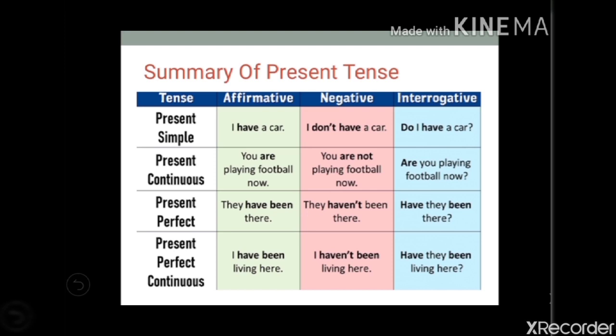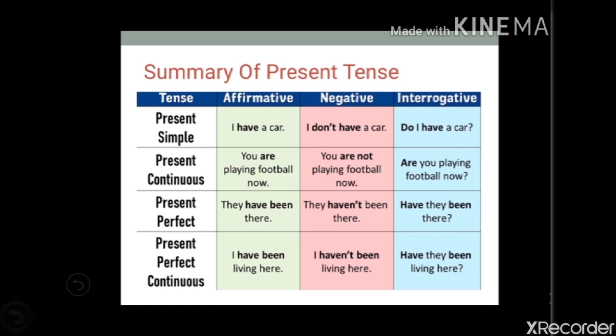Then present continuous: you are playing football now. In negative, you are not playing; before playing you use not, and the remaining sentence is the same. In interrogative, you take the to be helping verb first, then the subject, and then V4: Are you playing football now?